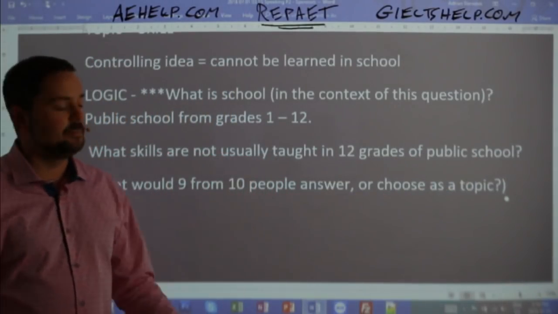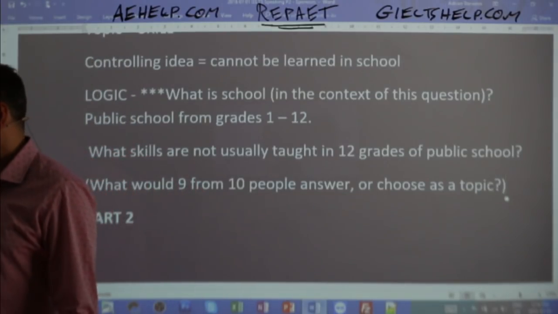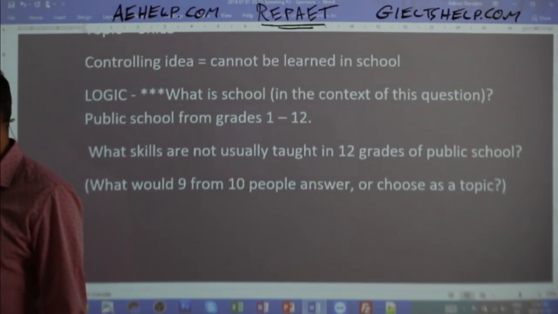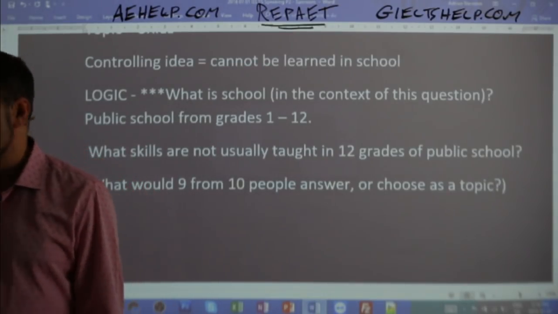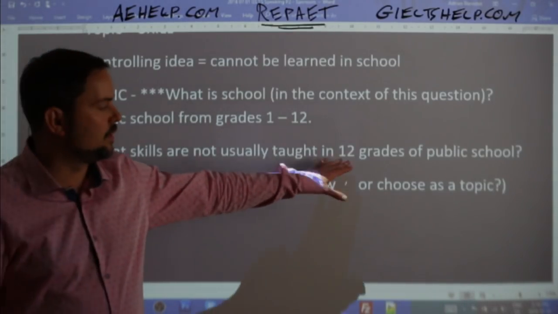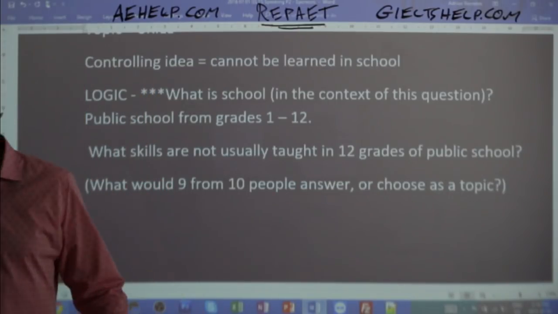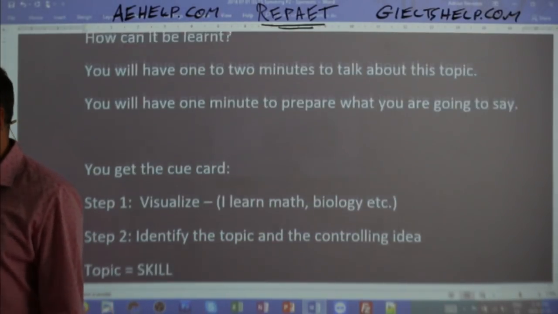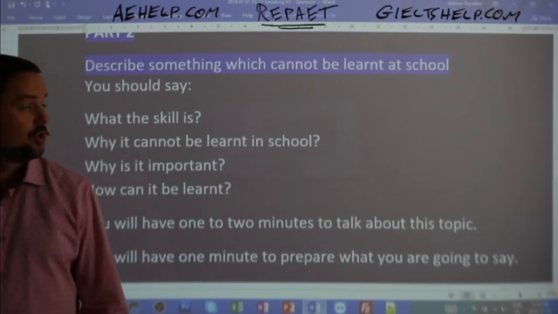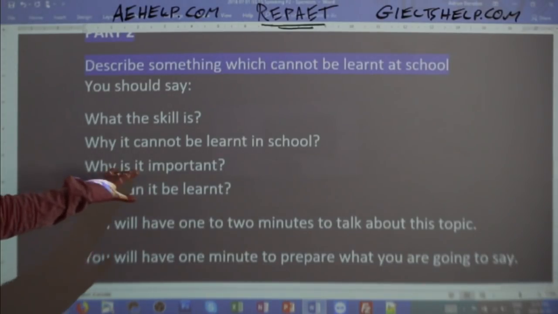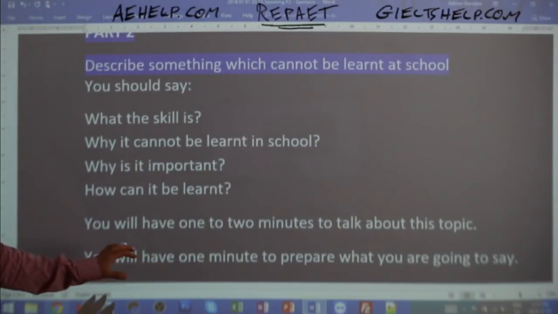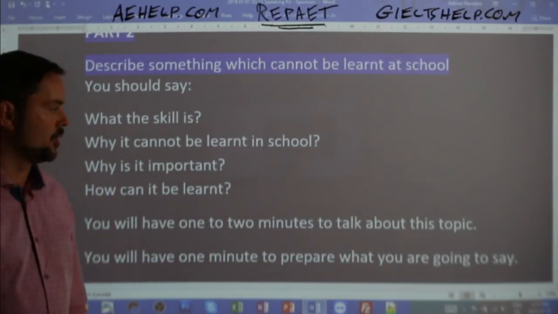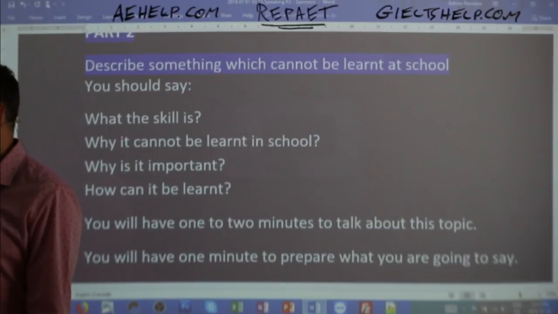So 9 out of 10 people, what do you think they would say? So if you ask 10 people, what are some skills that are not usually taught in 12 grades of public school that's important, right? Of course, if you read all of the questions on the cue card, which you should always do, there's a question here, why is it important? So you have to choose an important skill, not necessarily something like playing with a yo-yo, okay? What do you think most people would say?